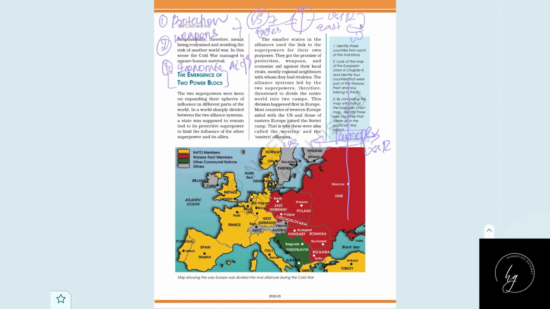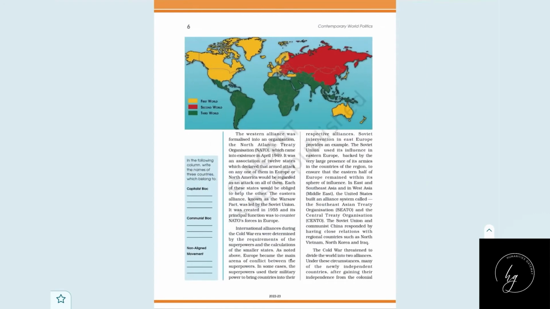Okay, is that clear? So now there was an emergence of two power blocks, and the world was divided into two: Western Alliance under US and Eastern Alliance under USSR. And when they became these two power blocks, they started to make alliances and agreements, like NATO, the North Atlantic Treaty Organization.